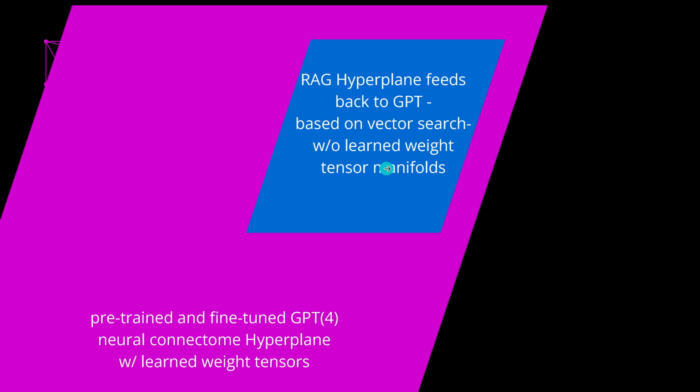So this external vector search, done on the vector proximity, feeds back now 2, 3, 4 lines that are relevant here for the task that our GPT should do. But if we now have vectors that are outside of our neural connectome, it feeds back nothing, and RAG completely fails. It's a RAG disaster happening. And this is what happened in my last video. It was by pure accident that I recorded it. I had a live recording of this mistake, and therefore I'm able to show you my video today.